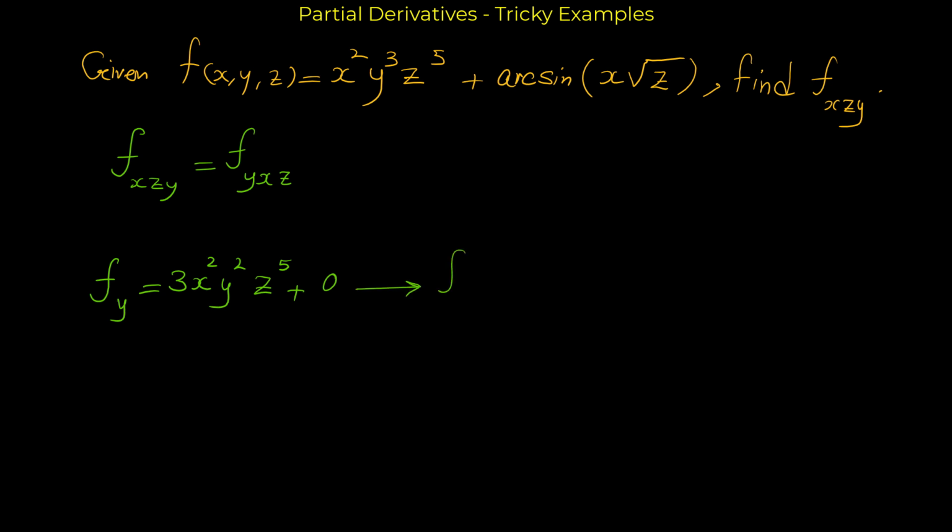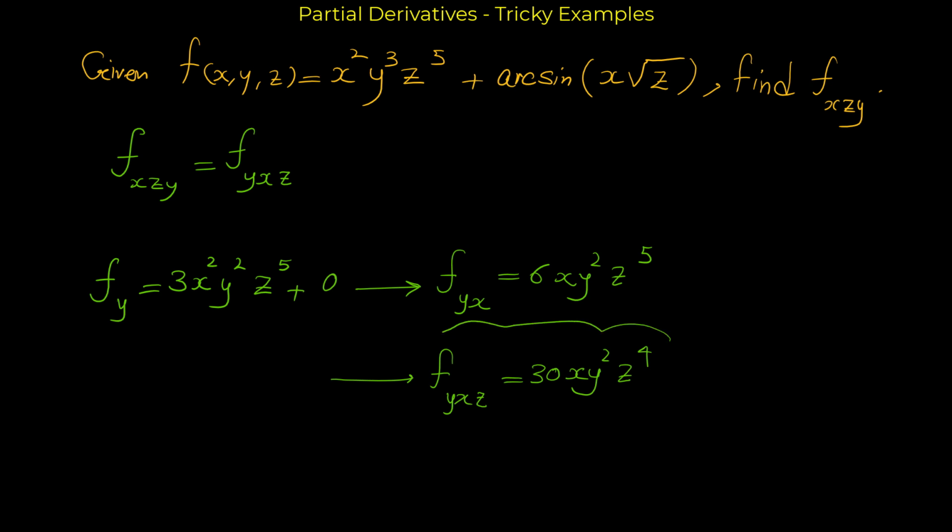Now from this answer we have to take the derivative with respect to x. The derivative of this with respect to x is 6x y^2 z^5, and finally from this answer we have to take the derivative with respect to z, which would be 30x y^2 z^4. The derivative of z^5 is 5z^4, 5 multiplied by 6, and this is the final answer for this question.